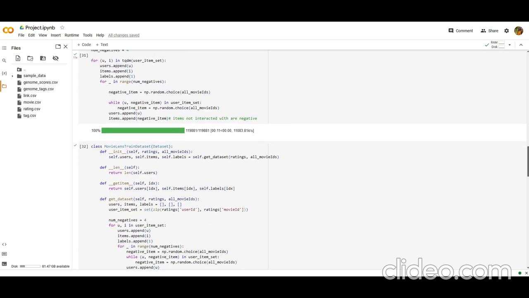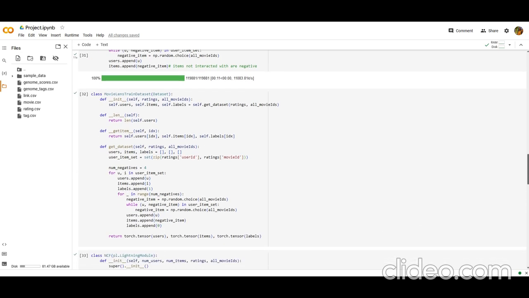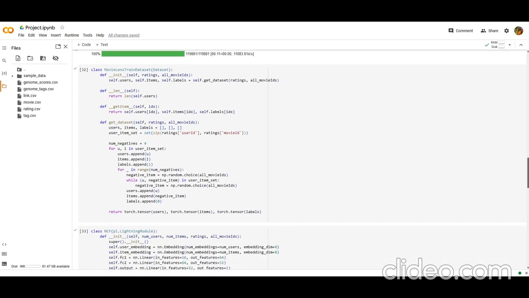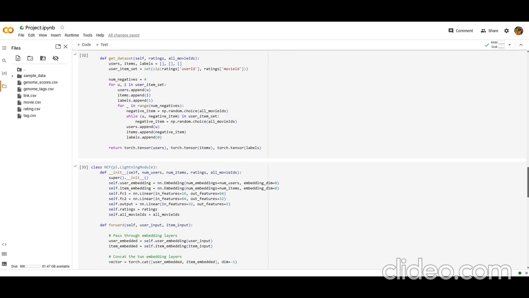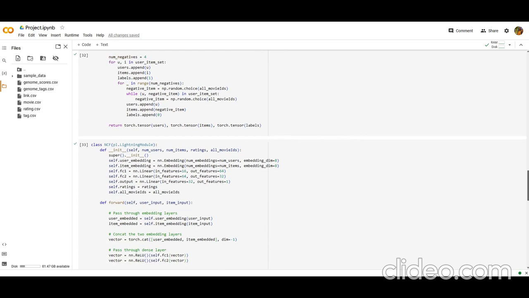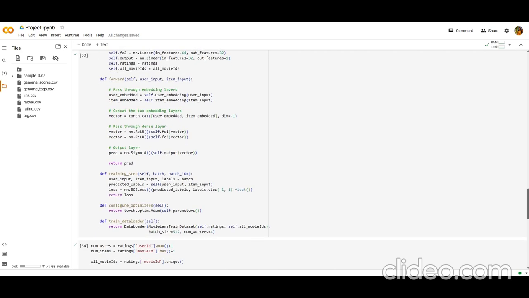The class below simply encapsulates the code we have written above into a PyTorch dataset class. This creates a new randomly chosen set of negative samples for each epoch, which ensures that our model is not biased by the selection of negative samples. Now our model is trained.